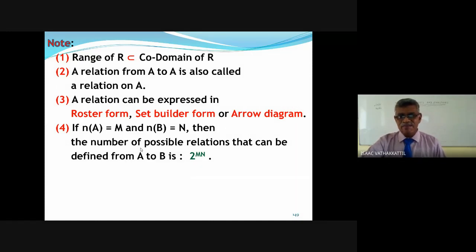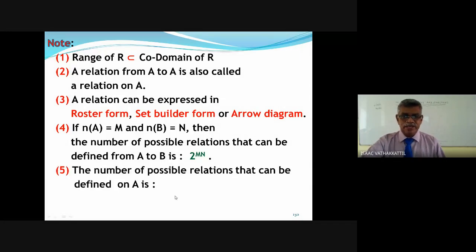A has m elements, B has n elements. A cross B has mn elements. It can have 2 raised to mn subsets. That means there are 2 raised to mn relations possible. Be careful, keep it in your mind. Now, if it is from A to A, how many relations?